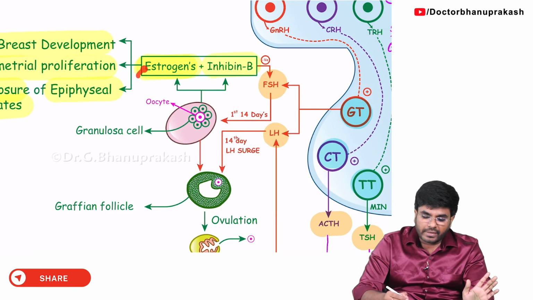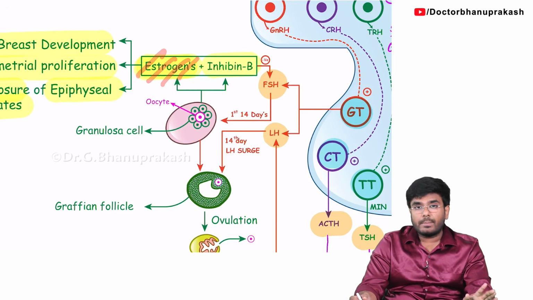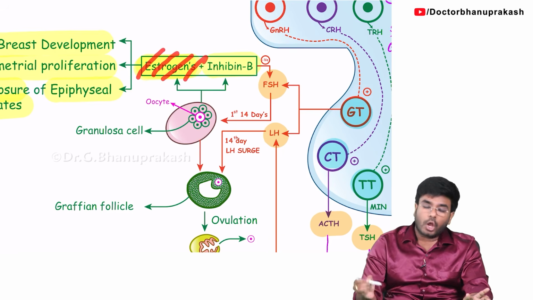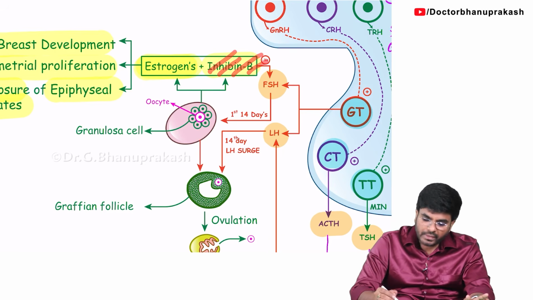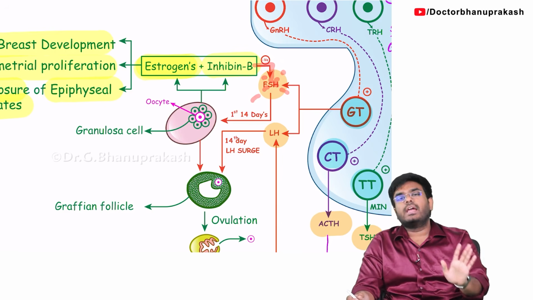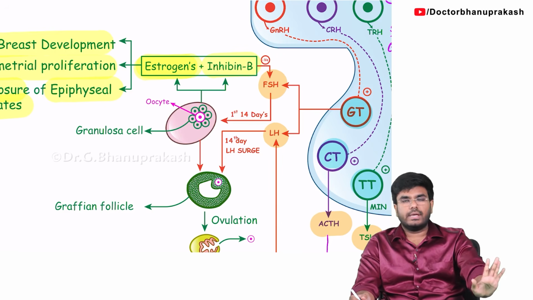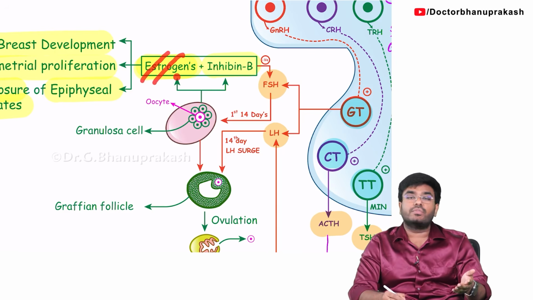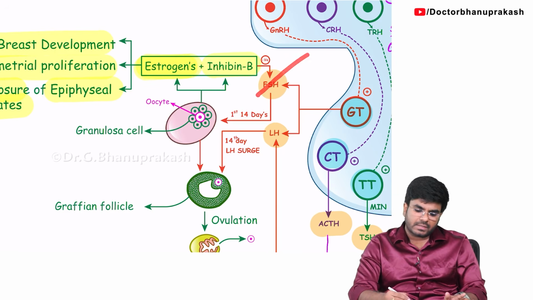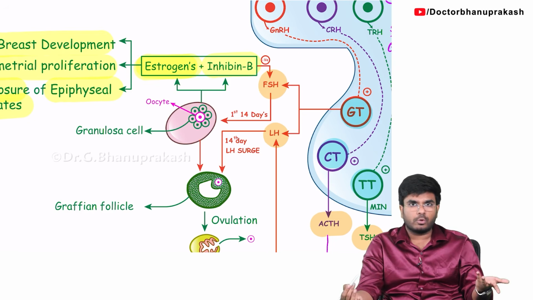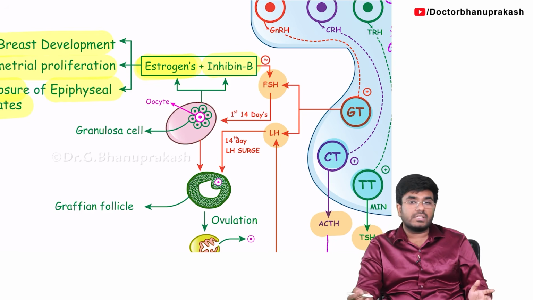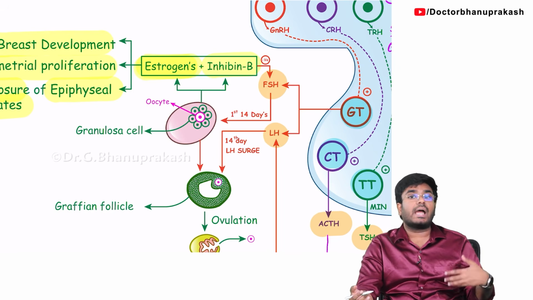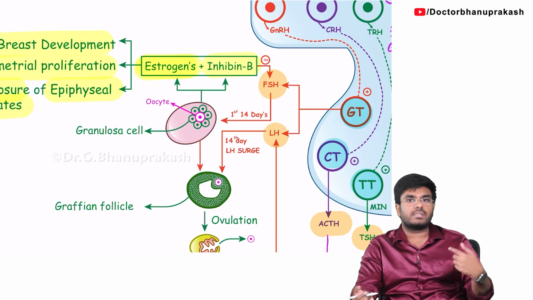So once you have enough estrogens, do you know what happens? This estrogen, along with inhibin B, is giving negative feedback to FSH, saying: FSH, enough estrogens are there, no need for further stimulation. Don't produce excessive estrogen, because whenever there is too much FSH, there can be too much stimulation and too much estrogen, which is not good, because hyperestrogen states can lead to breast cancer and uterine cancer.